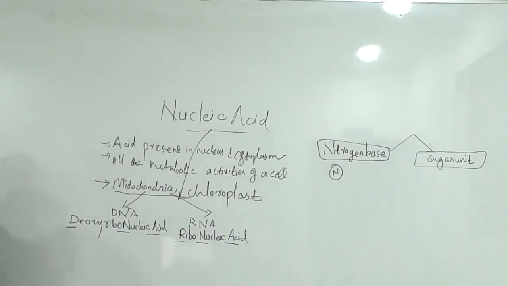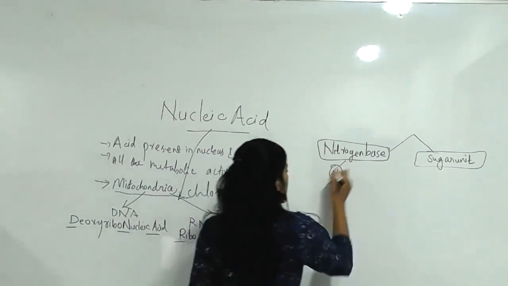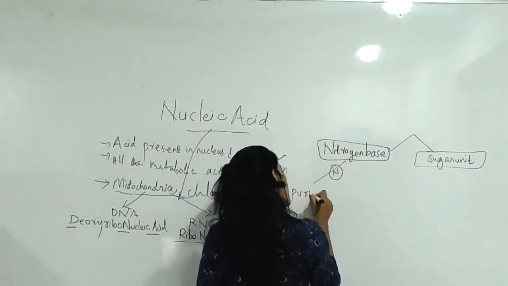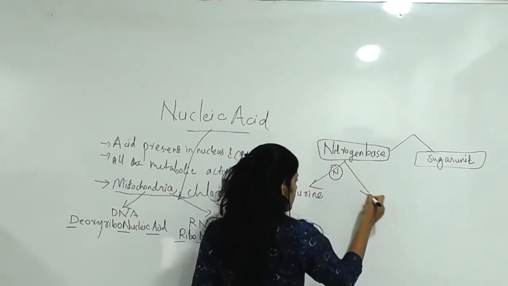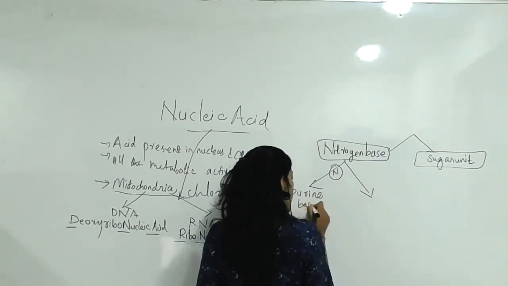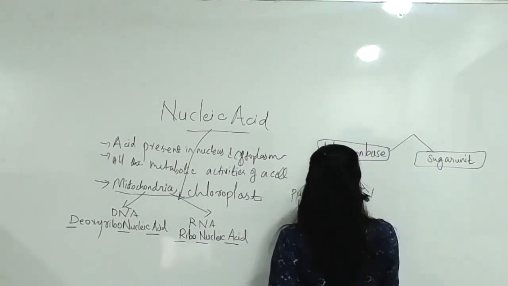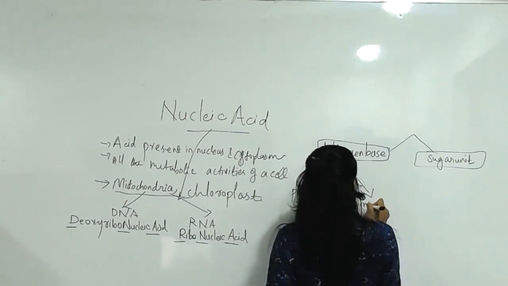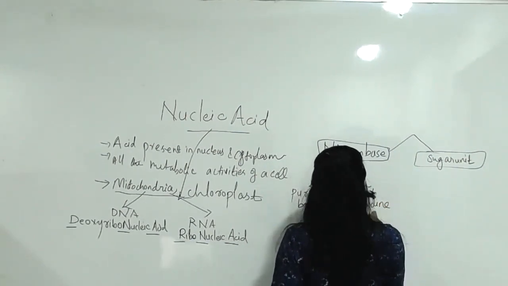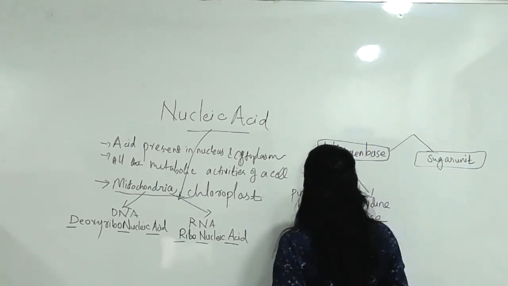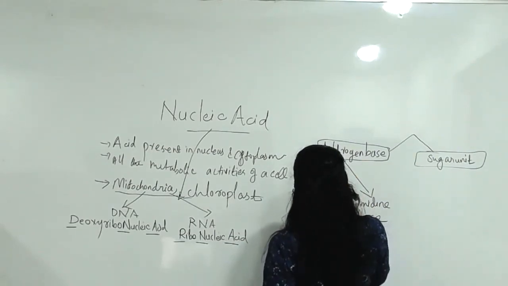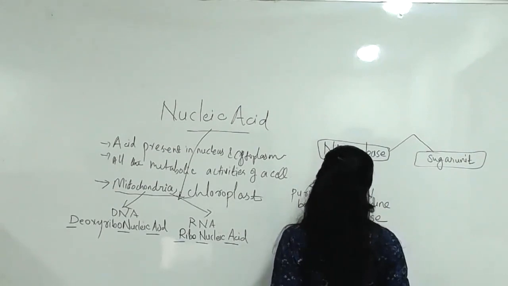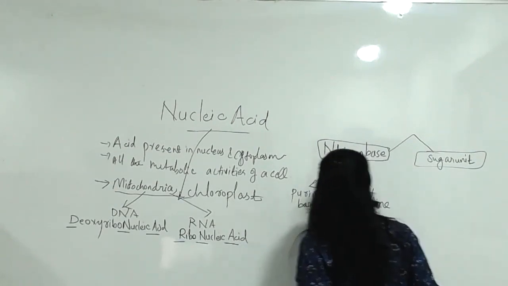These nitrogen bases are of two types. First one is the purine base. I will teach you what we mean by purine base. Purine base and pyrimidine base. These are the two important nitrogen-containing bases. Then the sugar unit is also there.